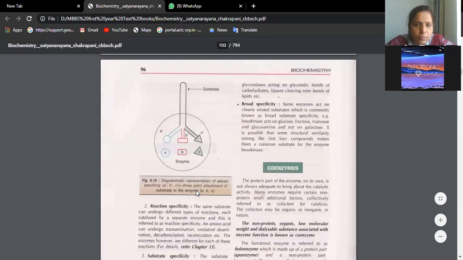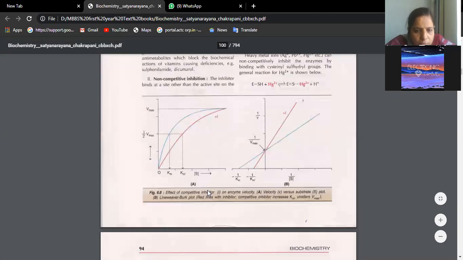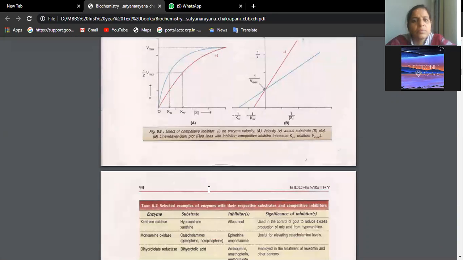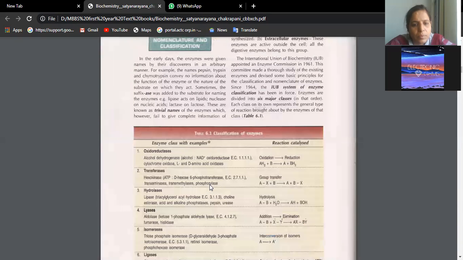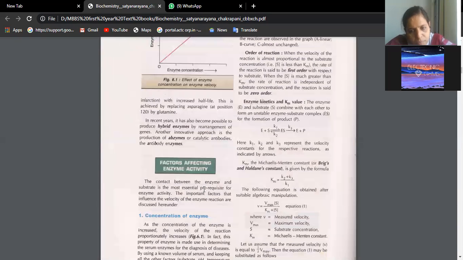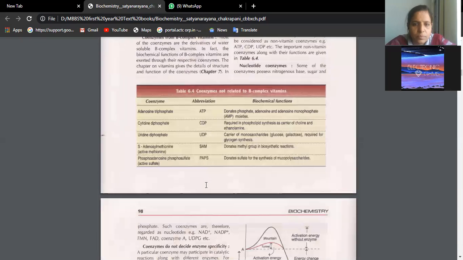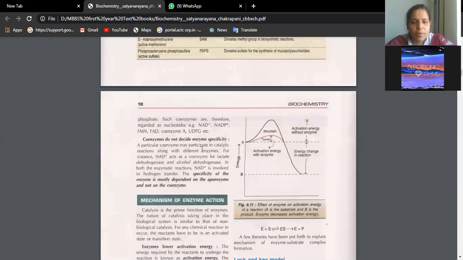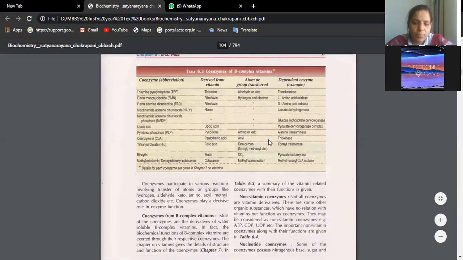And so some examples of coenzymes related to B complex vitamins are given here. So all these are biologically active enzymes. Okay. So from this table and from this table, you can elaborate your answer. Okay.